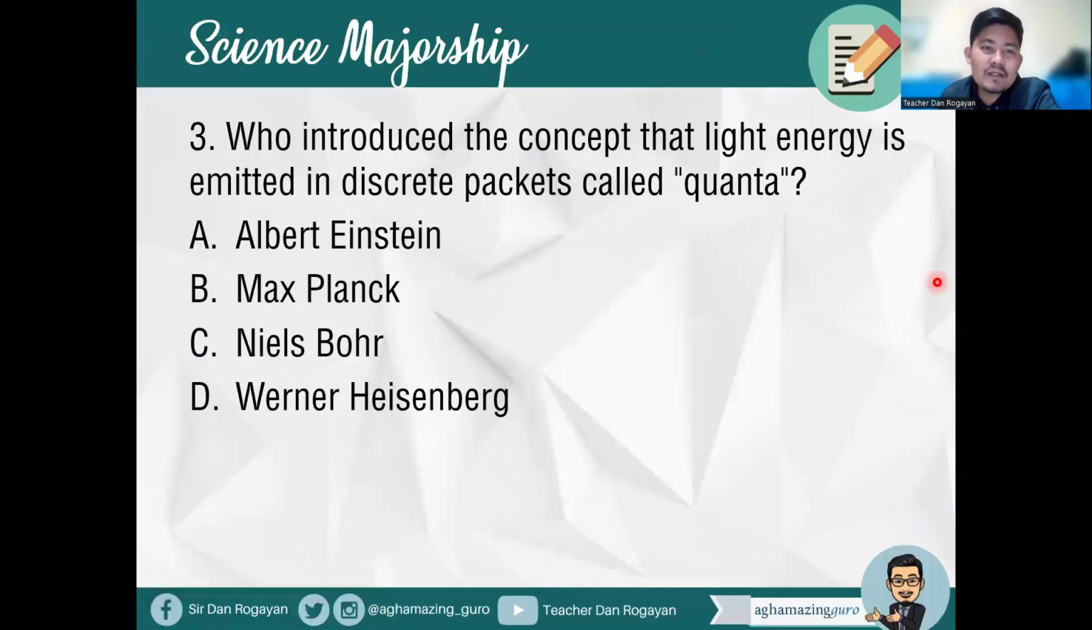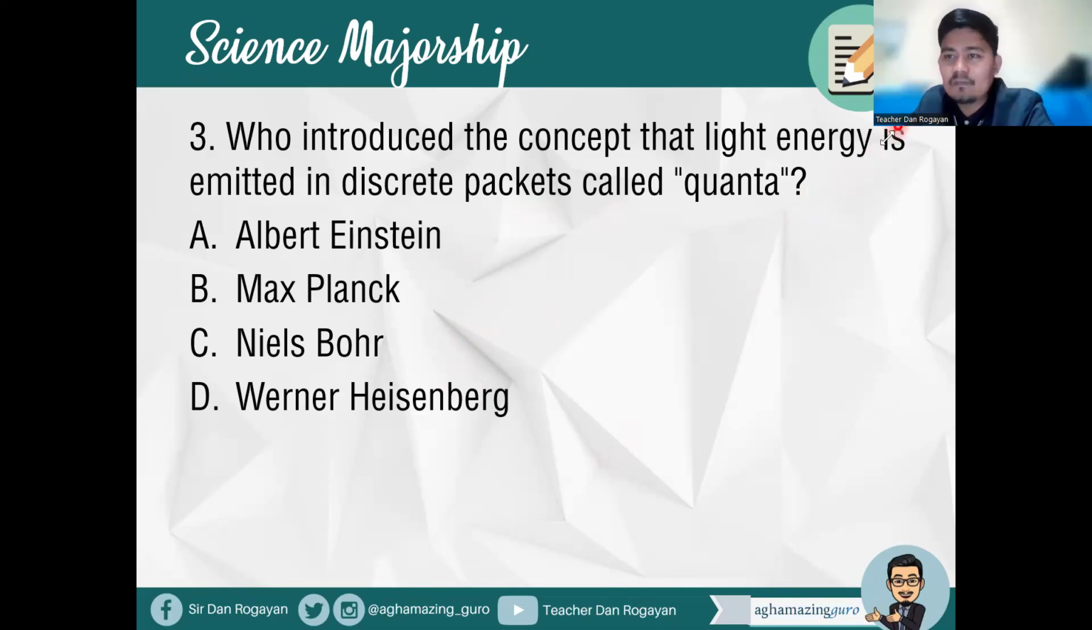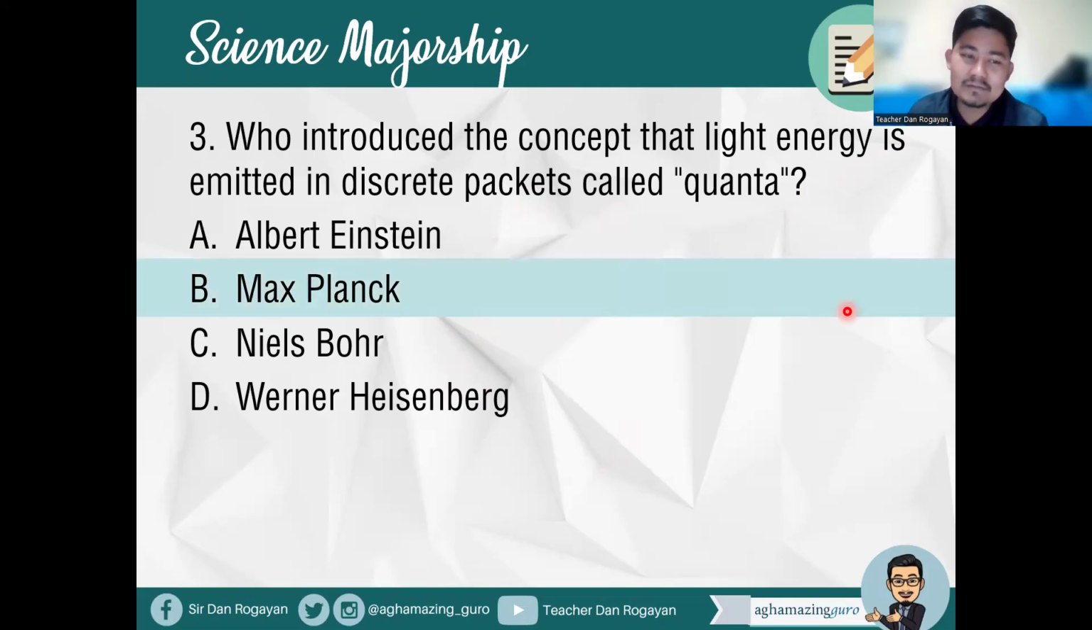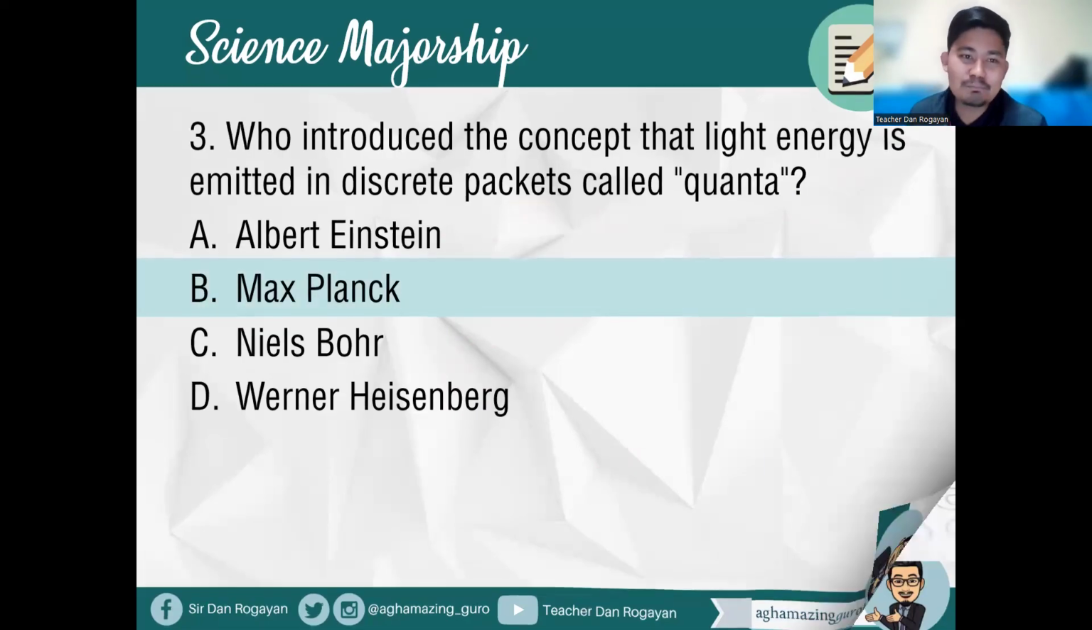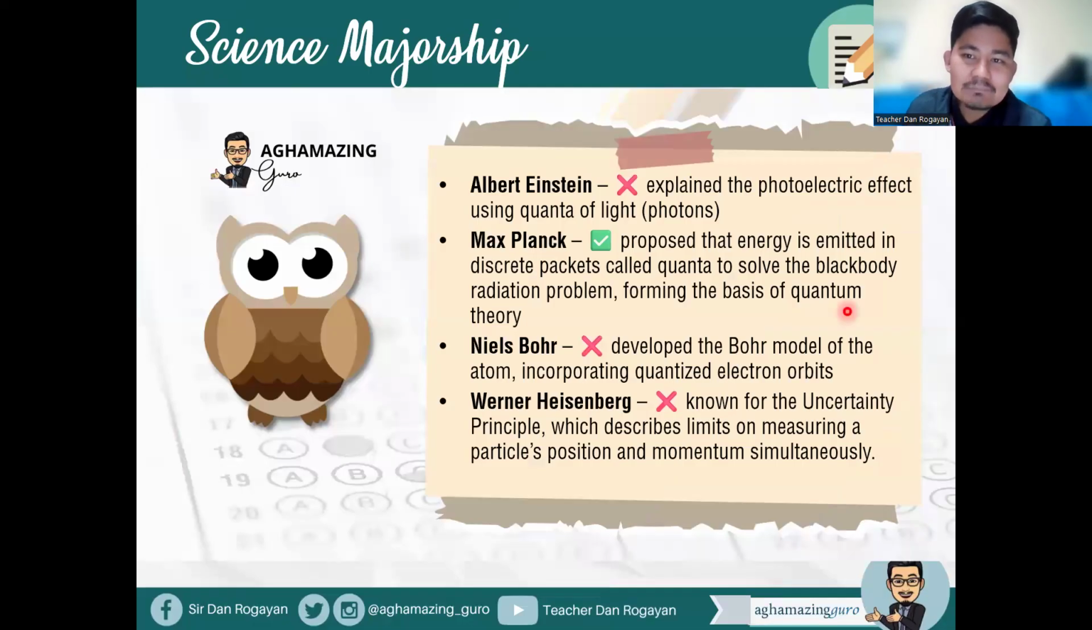Okay, item number 3, who introduced the concept that light energy is emitted in discrete packets called quanta? A. Albert Einstein, B. Max Planck, C. Niels Bohr, D. Werner Heisenberg. All right, so who introduced these discrete packets called quanta? Of course, this is none other than Max Planck. So the answer here is letter B, Max Planck. So Albert Einstein explained the photoelectric effect using quanta of light.